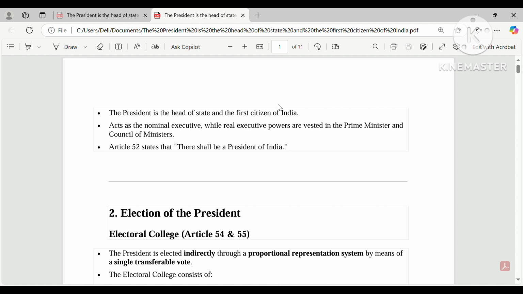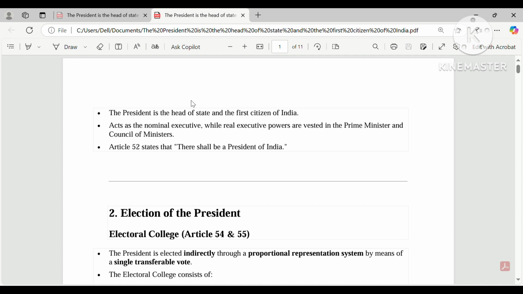So let's start. The first line on your screen is: the president is the head of state and the first citizen of India. What does it mean? It simply means that India is a state. Don't confuse it with the states that lie under the Indian territory, that is the 28 states. Don't confuse those states with this state.